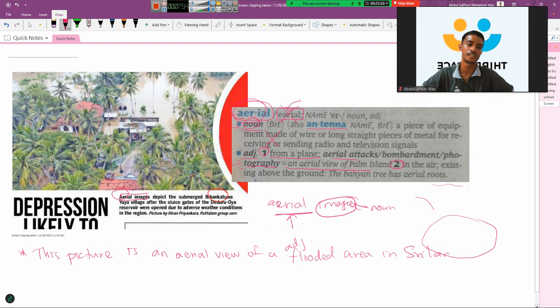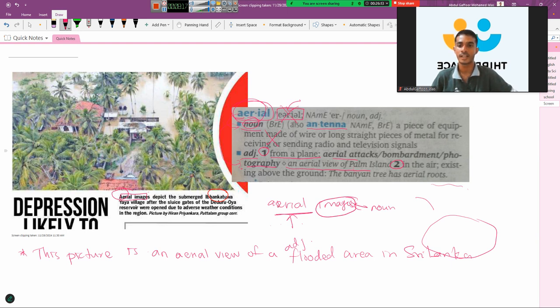This is how we have to construct sentences. Reading vocabulary is important, but beyond that, trying to construct sentences using the words that we learn is also very important. Now let's continue reading and try to learn some new words.